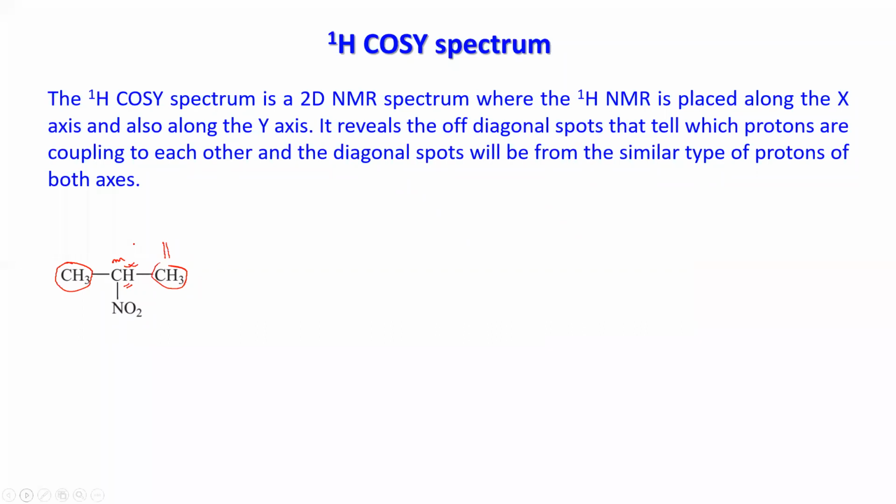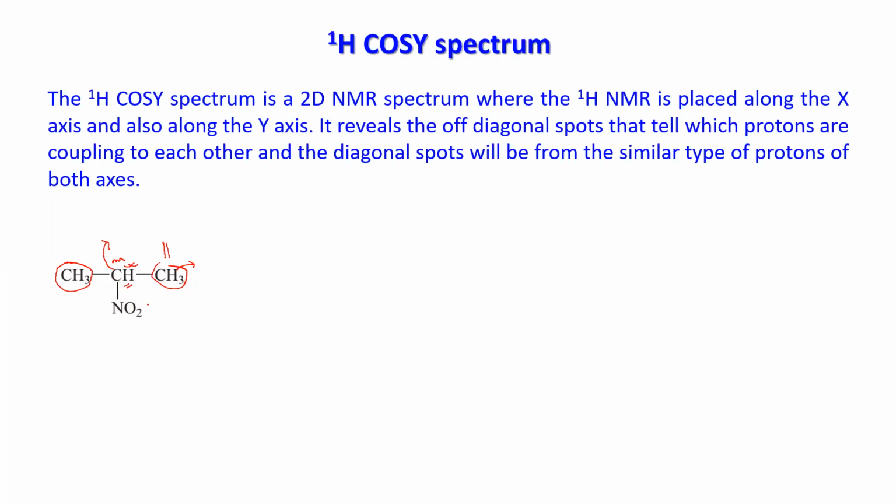Now, which proton will come here? Which proton will have the higher ppm chemical shift? This one will have the higher chemical shift, right? And this methyl will have the lower chemical shift, because the nitro is directly connected to this CH.